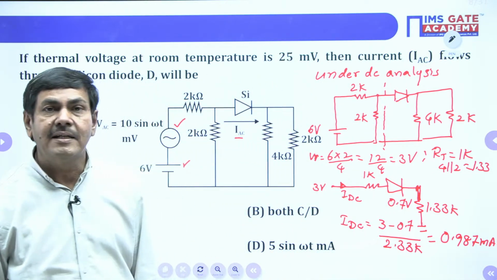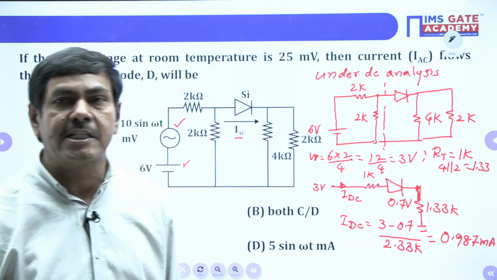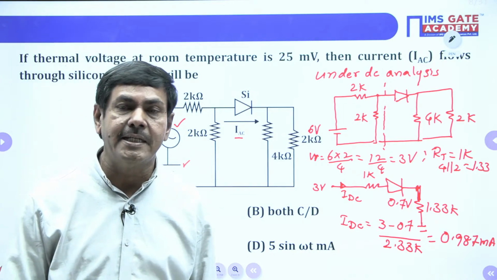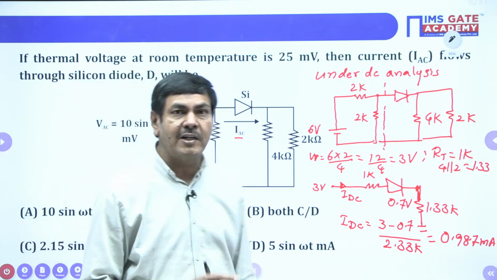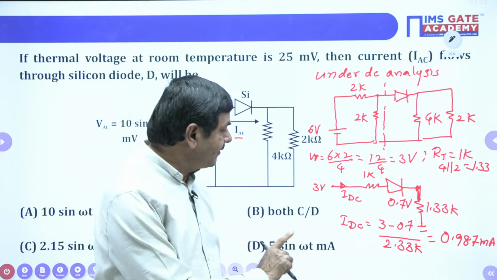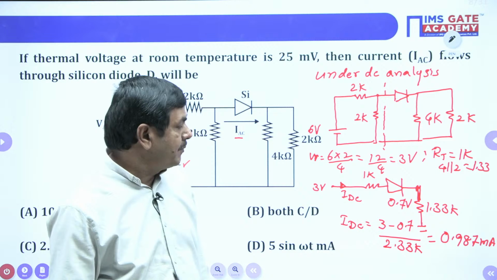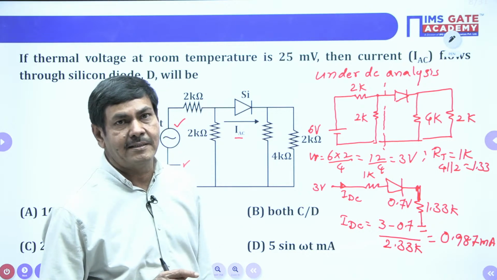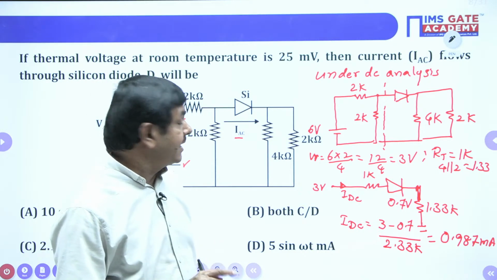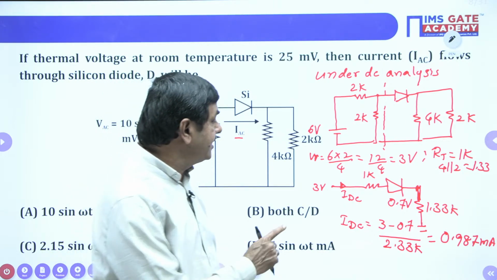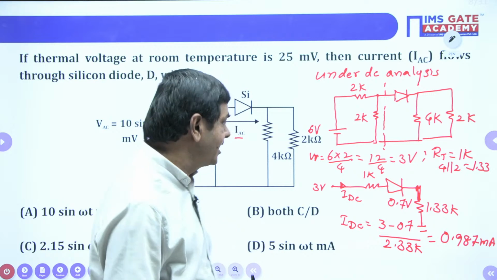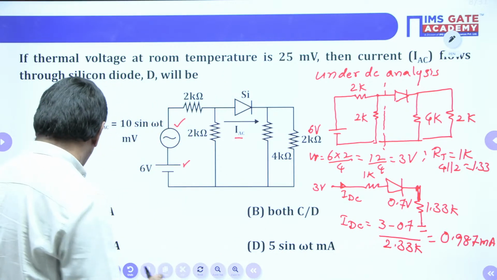So, under DC analysis, whenever a problem is given with AC and DC, we have to find out the IDC value. That value you keep. Sir, what is the point of finding this IDC? Because if you want to calculate the AC component of the current, the IDC value is 100% required. Understand my point? Yes, anyhow, we got this value.